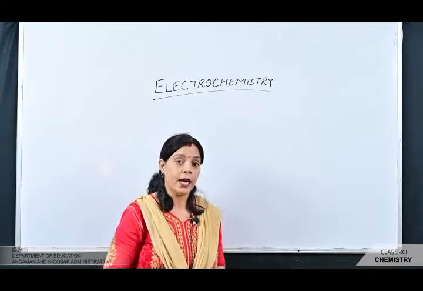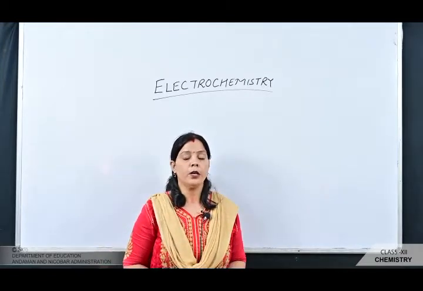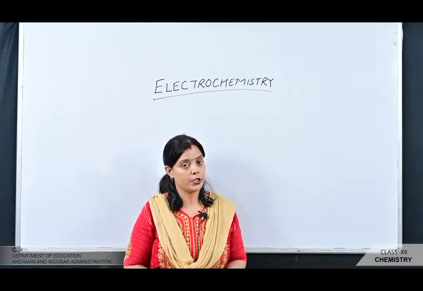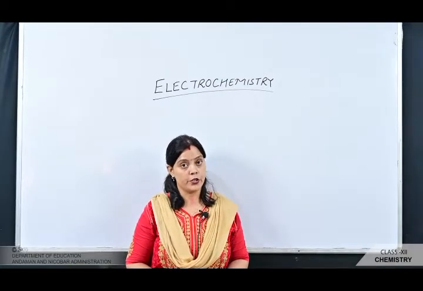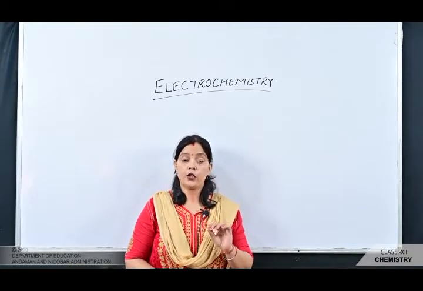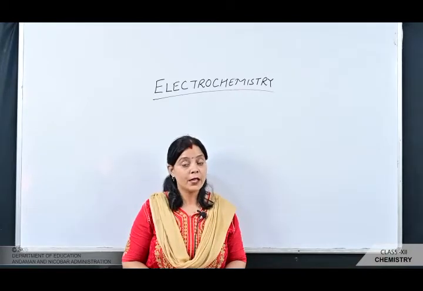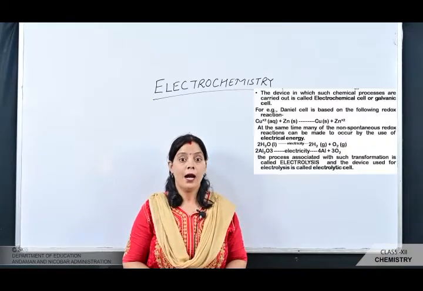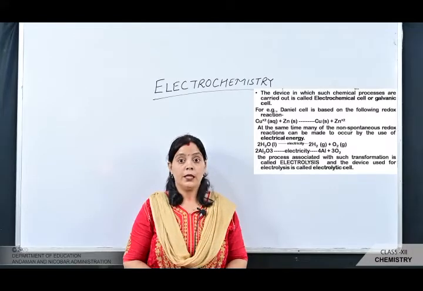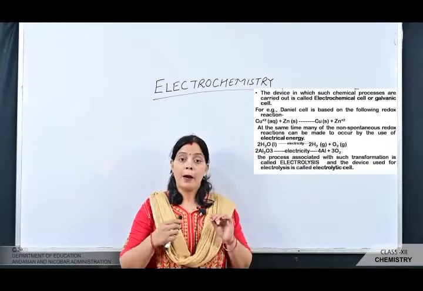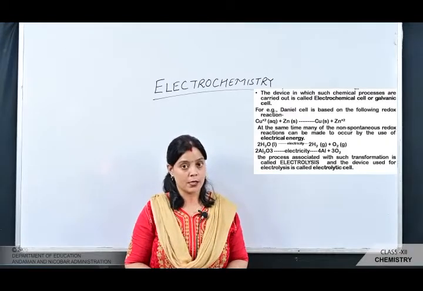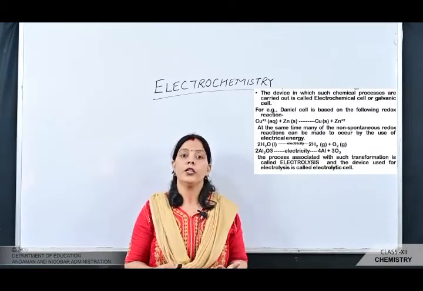Students, we have seen that there are a large number of spontaneous redox reactions which form the basis of production of electrical energy. So the electrochemical cell or the galvanic cell or the voltaic cell is a device in which chemical processes are carried out, and by carrying out these chemical processes, some electrical energy is produced.